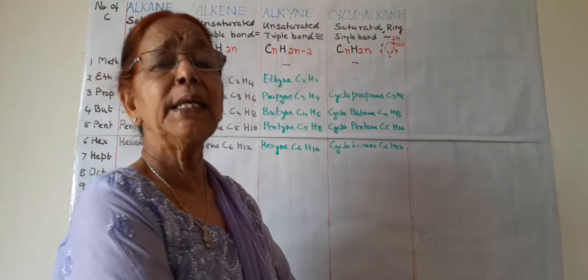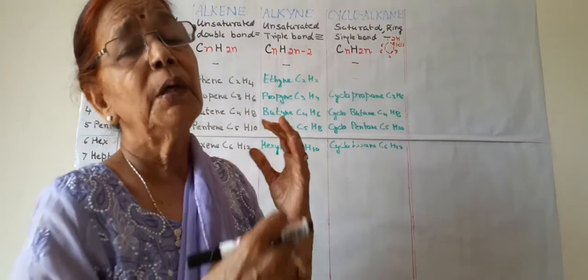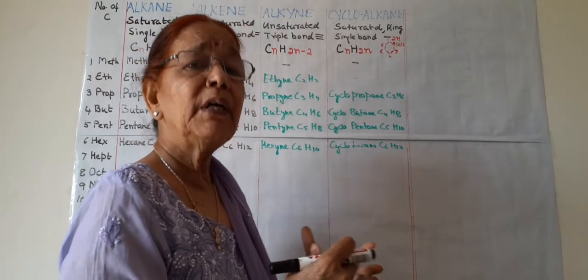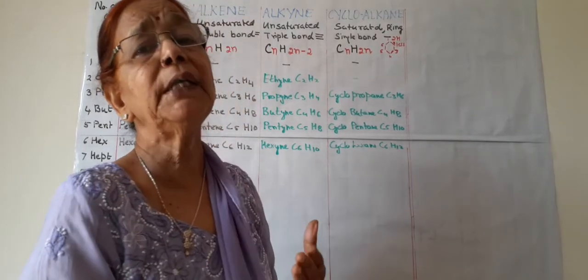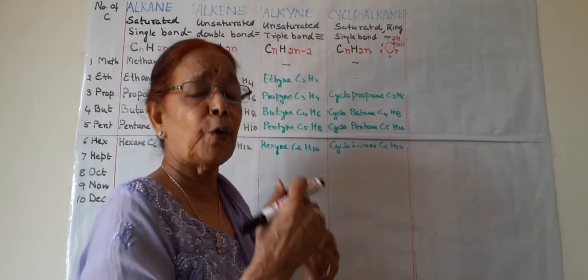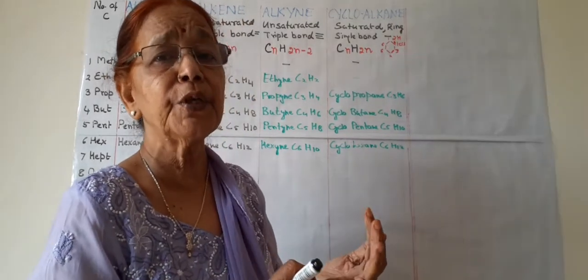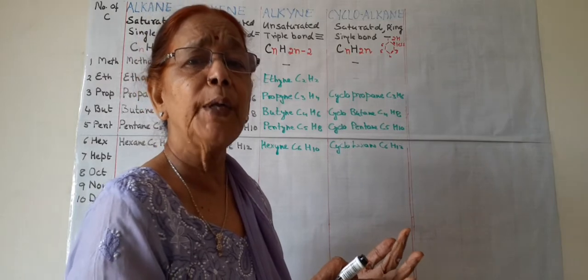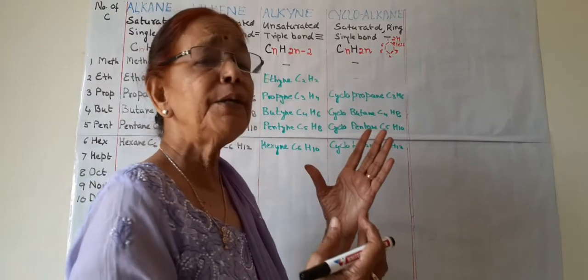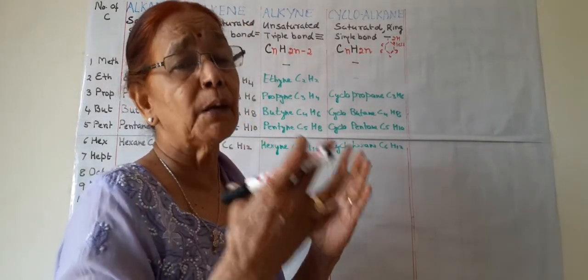The versatile nature means carbon can form many compounds with carbon itself, with hydrogen and with other elements. Mostly the other elements which join with carbon are oxygen, sulfur, nitrogen, chlorine, bromine, iodine and some more. So versatility means it can form an immense number of carbon compounds.